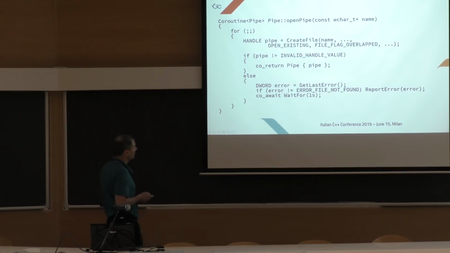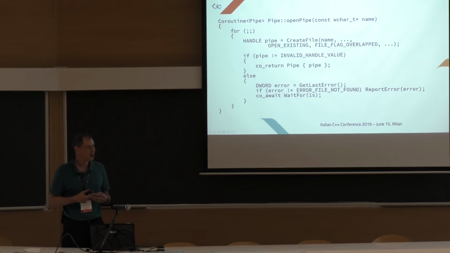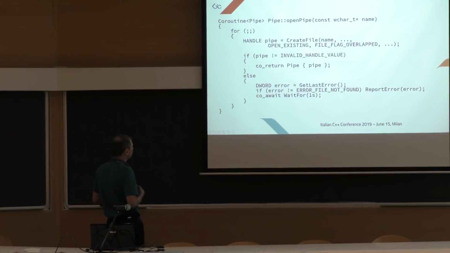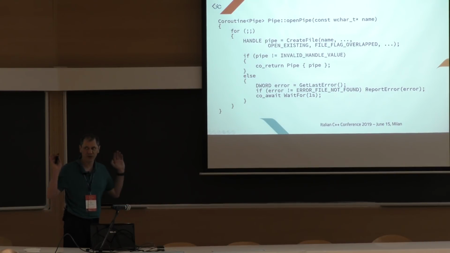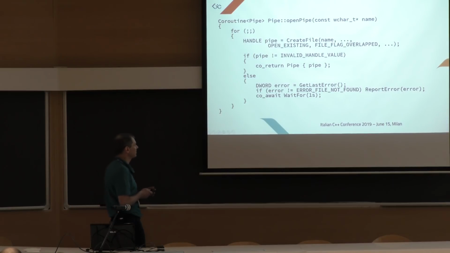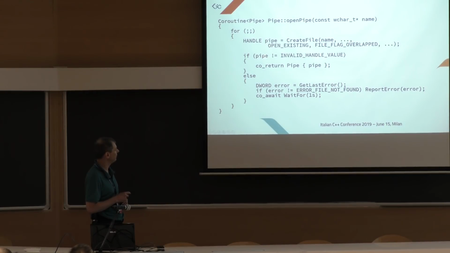The open pipe function is similar. Unfortunately, there is no non-blocking function to perform the operation on the client side, so we do it the hard way. We just create the file with open existing, hoping that a server has created the pipe for us. If we found the pipe, we return it.